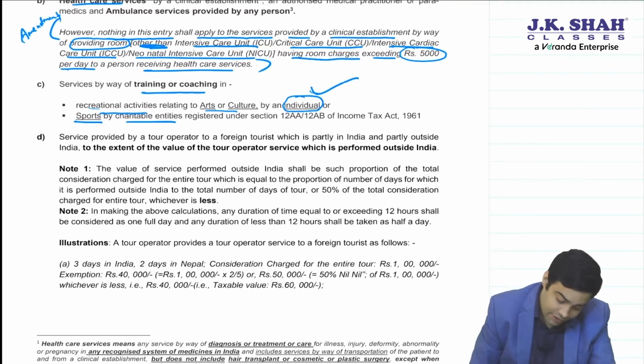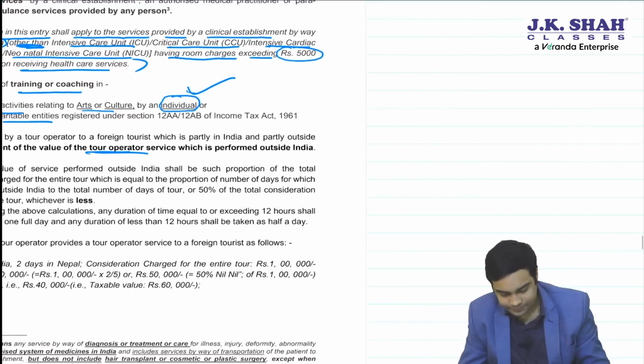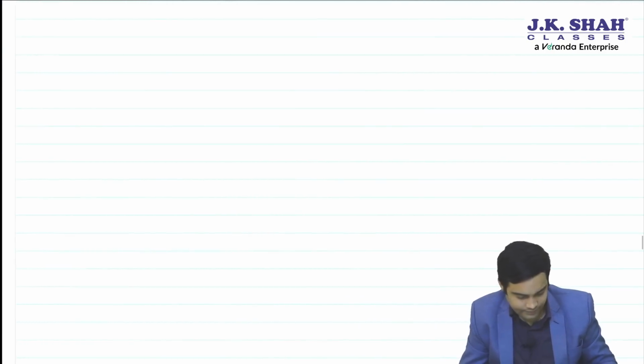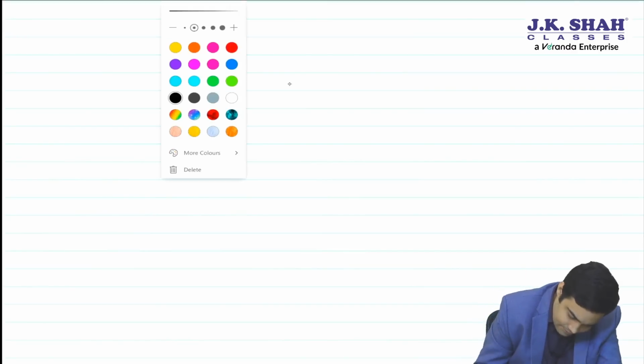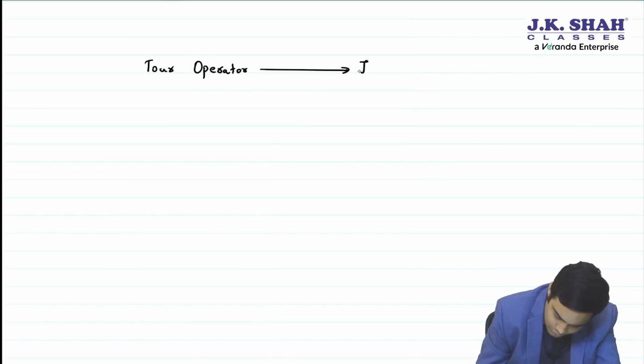Now, one new exemption which has been added for a tour operator. See this carefully. A tour operator is providing service to a foreign tourist.